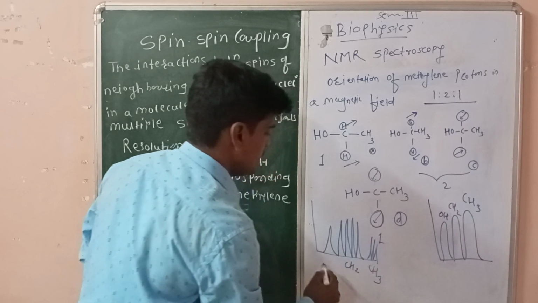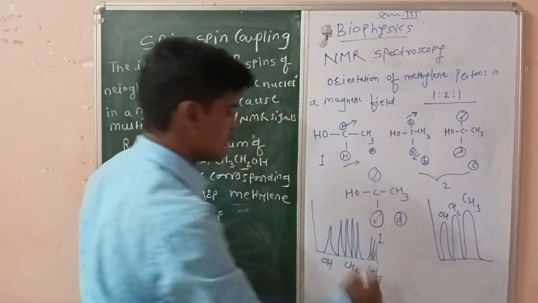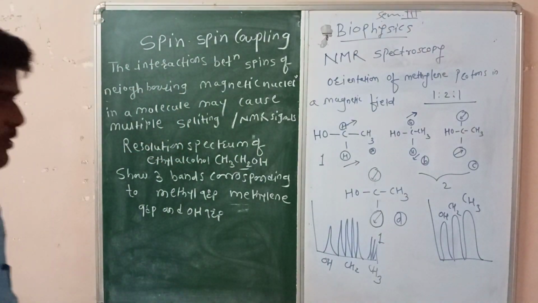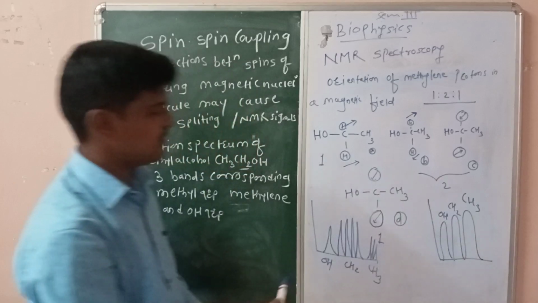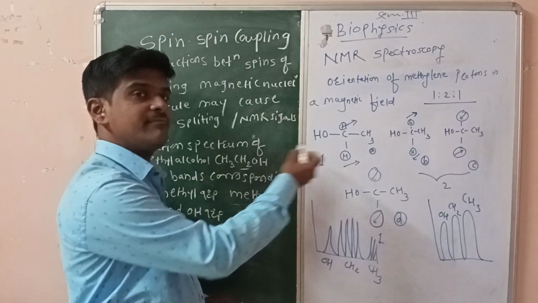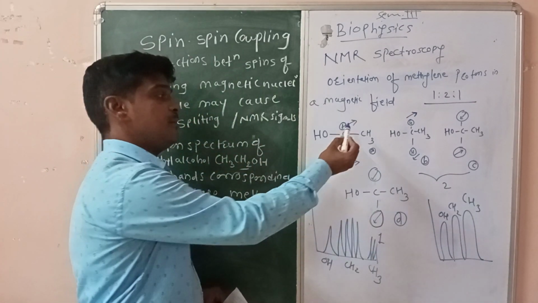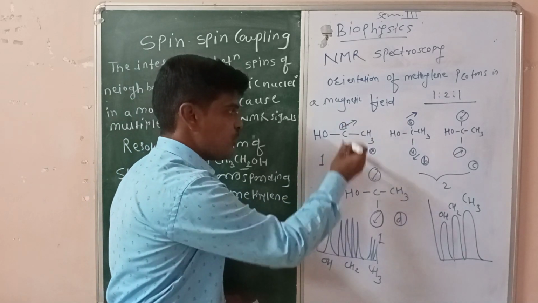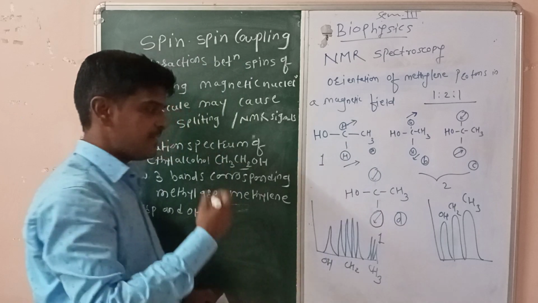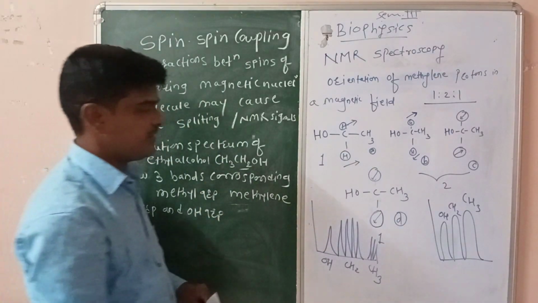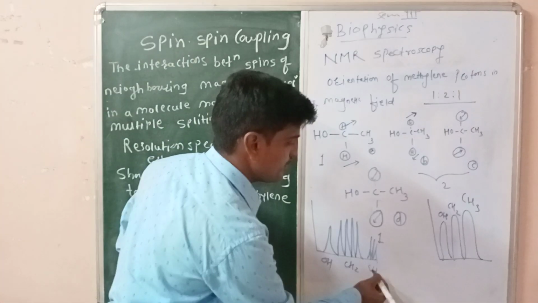So why is it so? In high resolution we obtain this type of spectra. The splitting of the spectra is due to the magnetic environment experienced by the methyl group due to the spinning motion of the methylene group protons, and there are different combinations. Why are these three lines obtained for the methyl group?